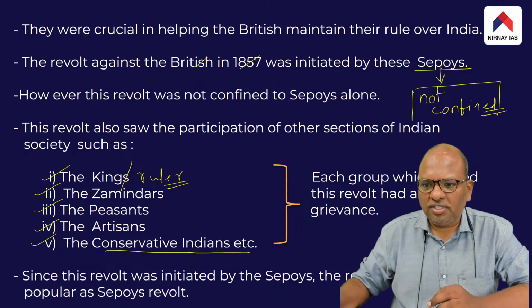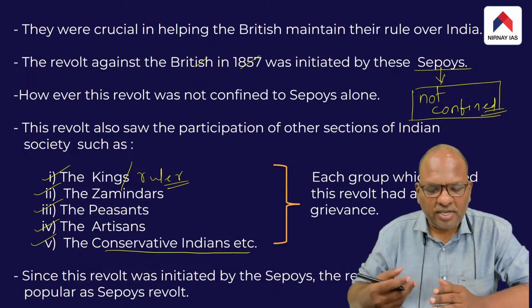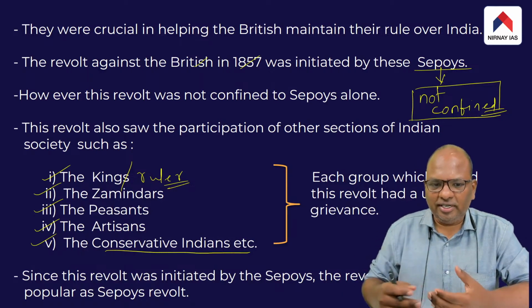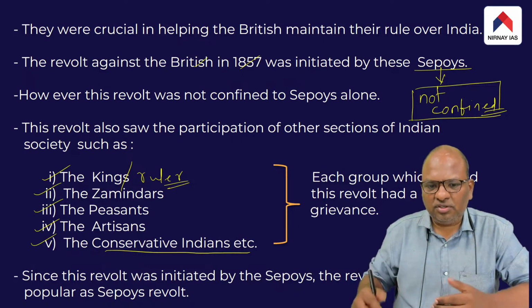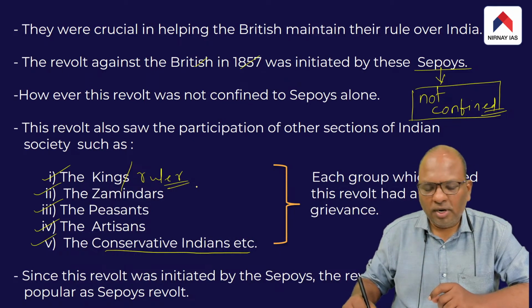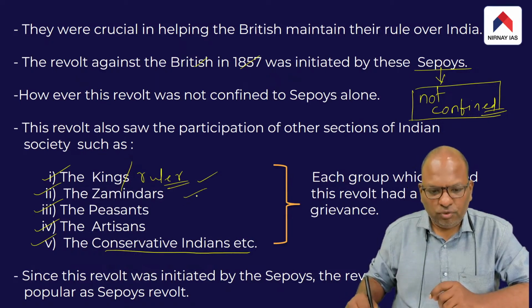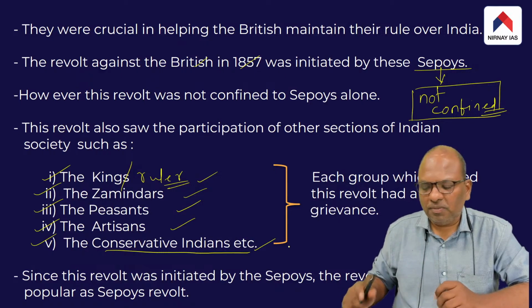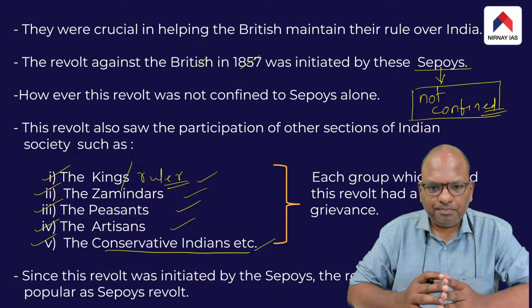Undoubtedly, it was the Sepoys who initiated the revolt, but as soon as they revolted against the British, it emboldened the other sections of the Indian society to come forward, and these sections also actively participated in the revolt. For example, the rulers of various princely states participated in the revolt. A few zamindars, peasants, artisans, and conservative Indians, all of these groups very actively participated in this revolt.